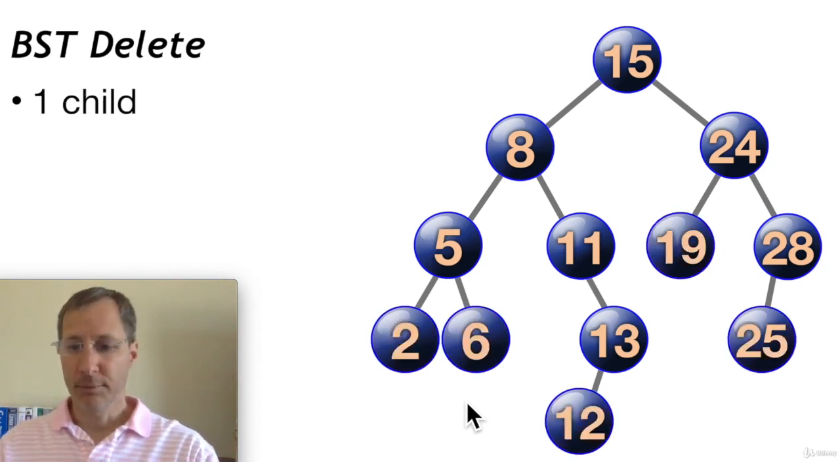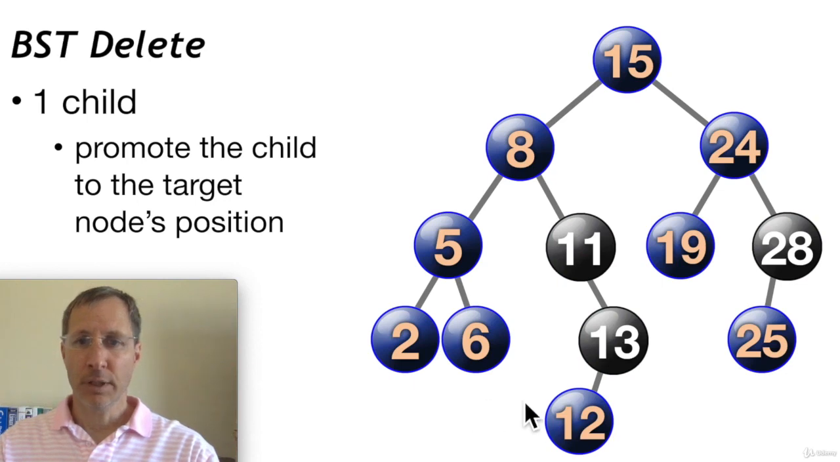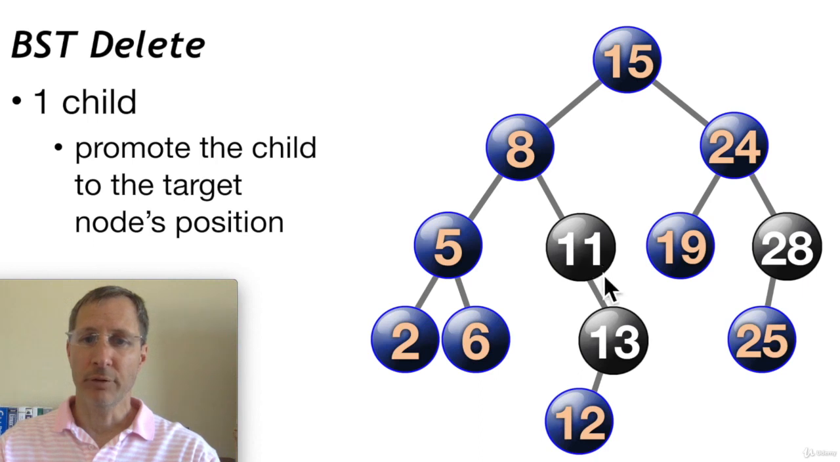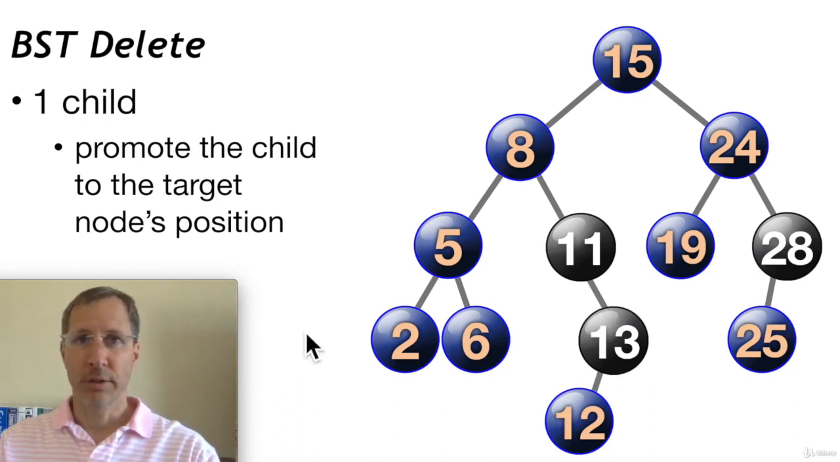Now if we have one child, these are cases where we have one child: nodes 11, 13, and 28. If we want to delete one of those nodes, we have to promote that child node to the target node's position. For instance, if we want to delete the 28, we would promote 25 to 28's position. If we want to delete the 11, we would promote the 13 to 11's position, and the 12 comes with it. You're promoting that entire subtree. So that's the one child delete.